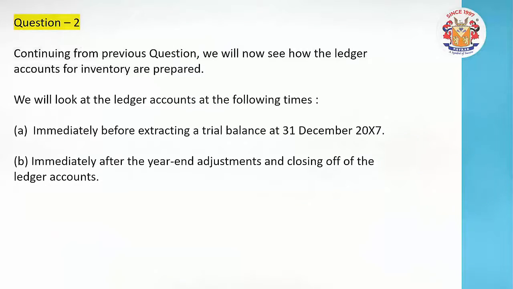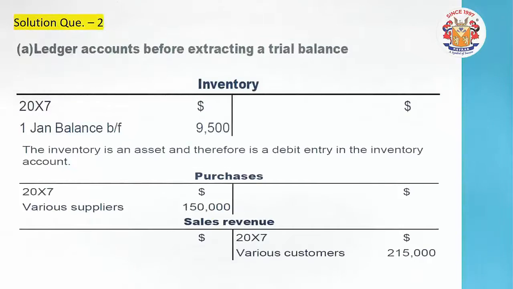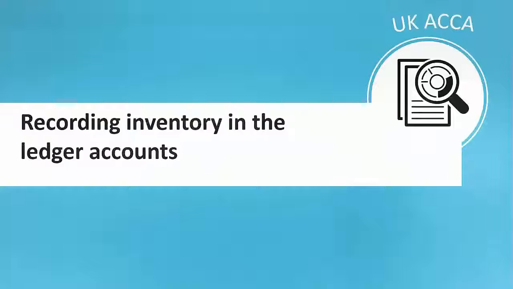We are heading towards the first requirement of the question, that is A. There was an opening inventory. Please recall the previous question, wherein the opening inventory on the 1st January was 9,500. How many machines?